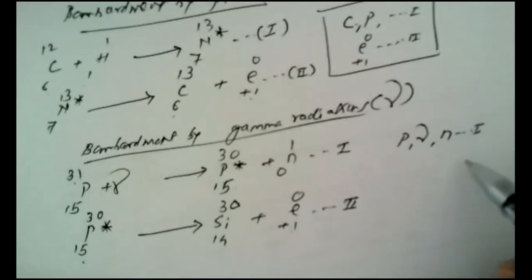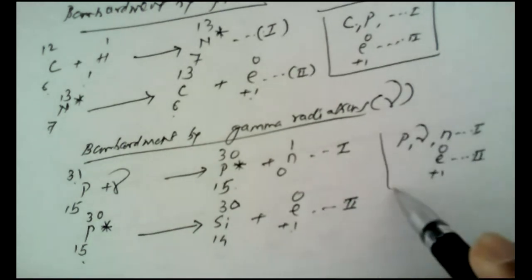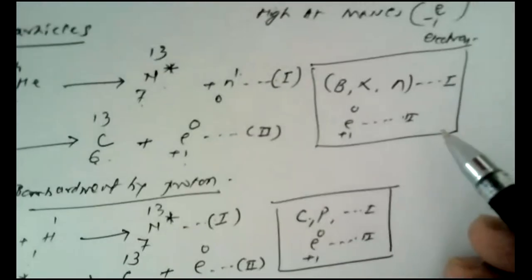This is the first step of the reaction. And in the second step, a positron is emitted. So this is just for your simplicity of study. If you close your notebook and just remember the atomic numbers and atomic masses, then you will arrive easily at the products of the main reaction.